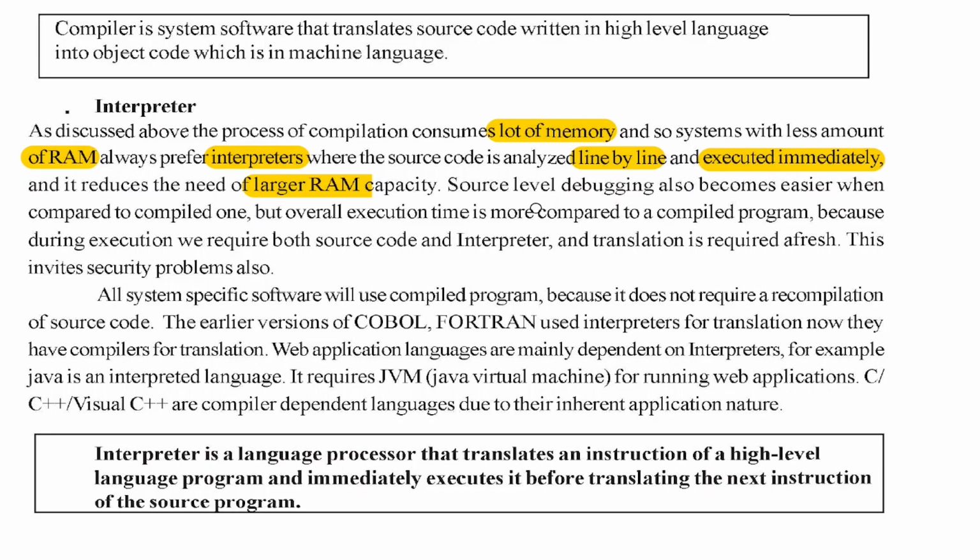Source level debugging also becomes easier, because if there is no error it is executed line by line. If there is an error, it is rectified and executed immediately. That becomes easier. Here, you convert into an object program and during the execution you may find errors. Then again you come back to the source program, modify it and do it again.